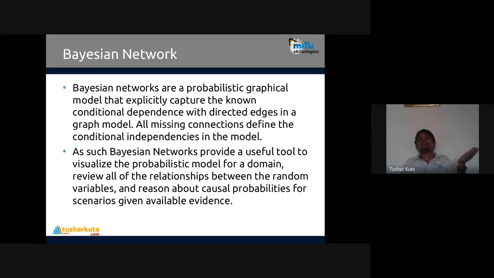So a Bayesian network will picturize this for you, just like the saying that a picture says more than words. Why? Because looking at the picture, you can identify, yes, this is exactly what a particular person wants to say, or what we want to interpret. You can identify that connectivity, that dependency, with the help of the network, and that network we call the Bayesian network. Okay, so the Bayesian network is to show that dependency.